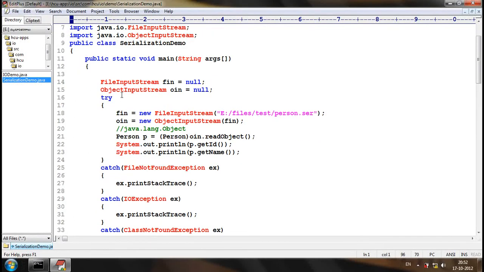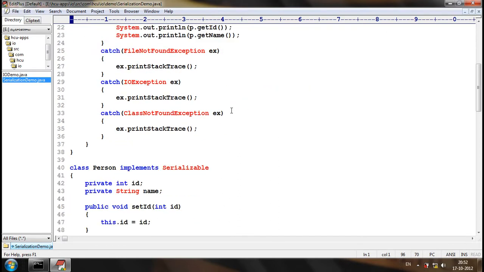We discussed how to send the state of the object into the file system, into a serialized file using serialization, and how to retrieve the information from the serialized file into a Java object. Today we'll see several hiccups with serialization.